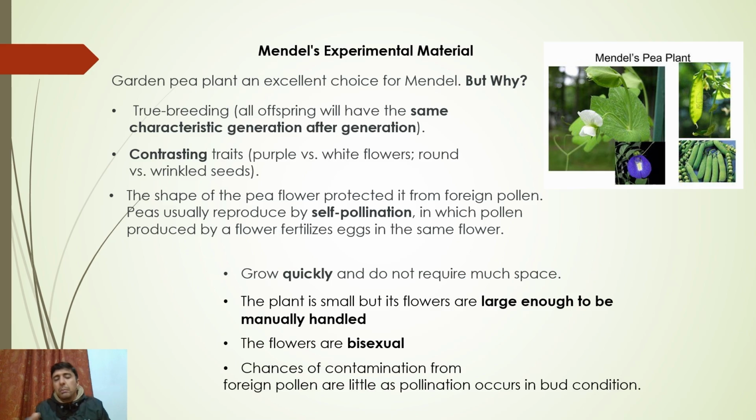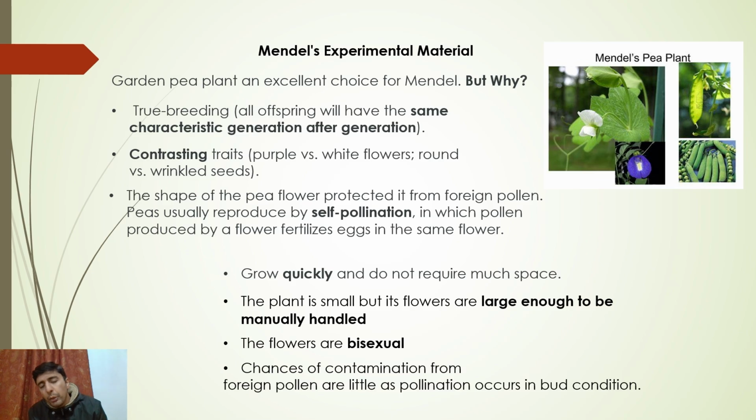Point number 3 is that the pea plant was capable of self pollination. Why is that? As we will study in the next slides, during his experiments with the pea plant, Mendel needed self pollination. The flower of the pea plant is special in that it is protected from foreign pollen, so self fertilization is favored. Are you getting my point? The shape of the pea flower itself protects it from foreign pollen, as a result of which Mendel was easily able to do self pollination in the pea plant.